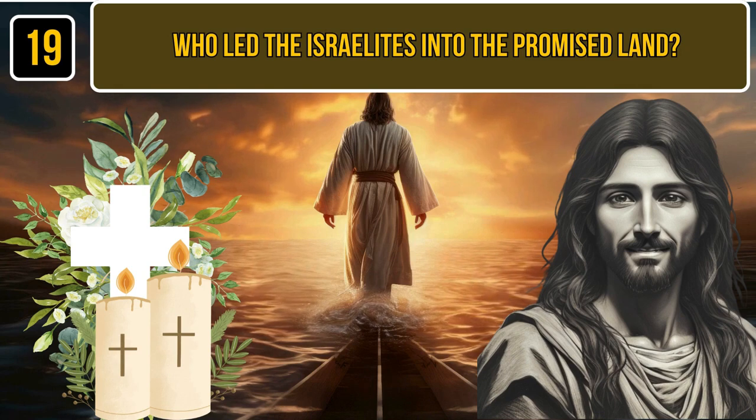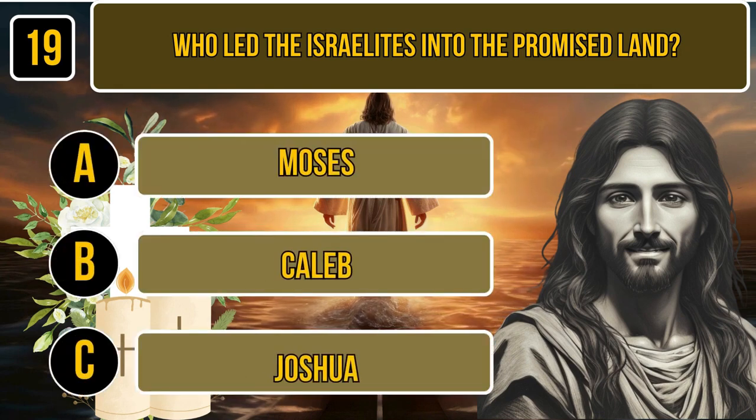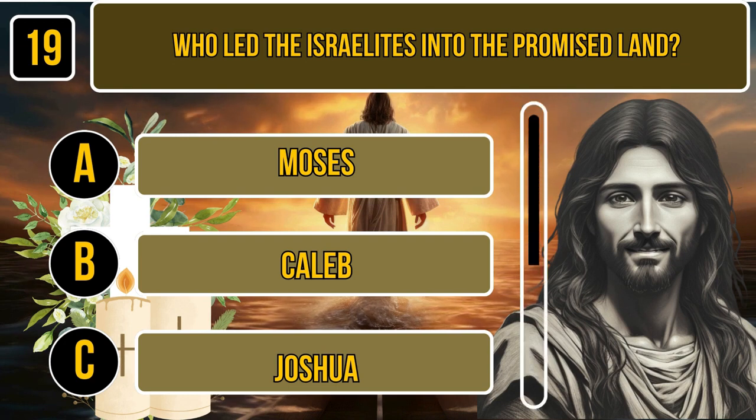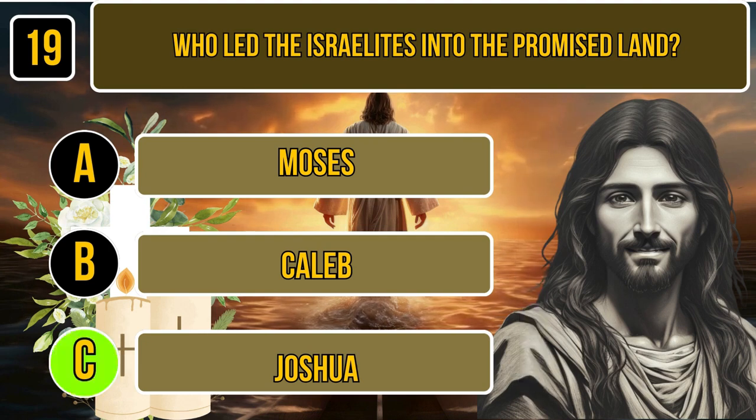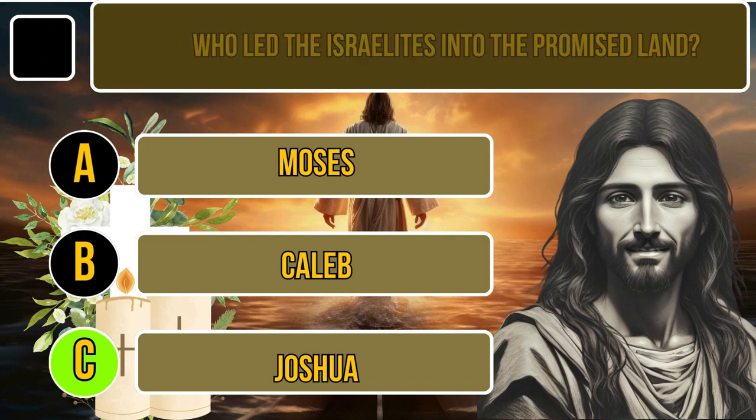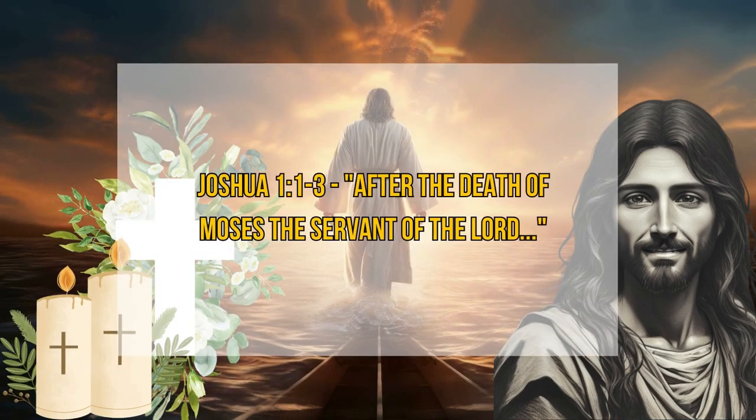19. Who led the Israelites into the promised land? A. Moses. B. Caleb. C. Joshua. Time for thinking. The correct answer is Joshua. Joshua 1:1-3, after the death of Moses the servant of the Lord.